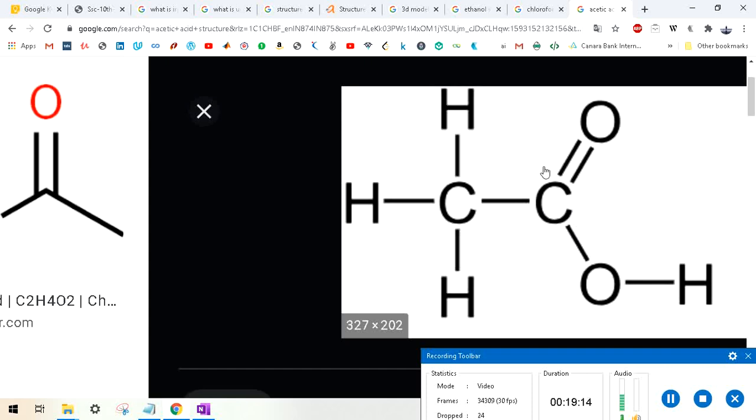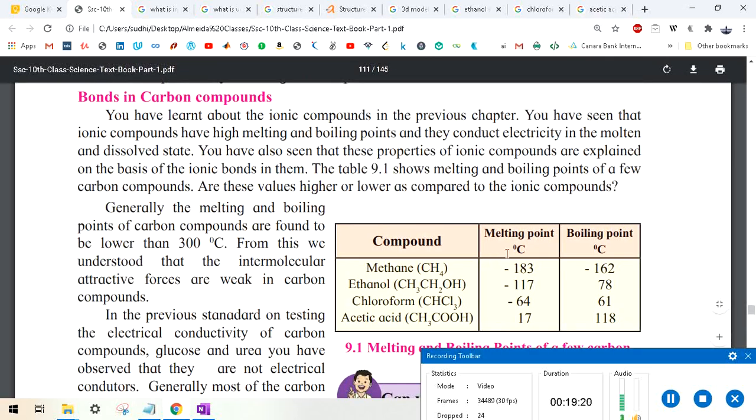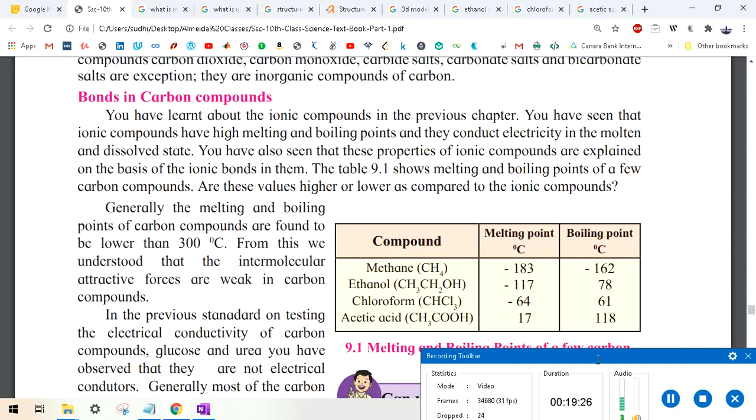So carbon is actually having four bonds. This carbon is having four bonds. So these are the rules you must remember. So let's see about the melting and boiling point. Not much of concern, but yeah, it is important to know this.